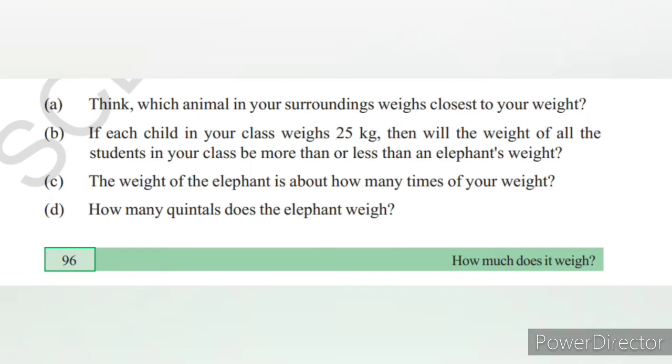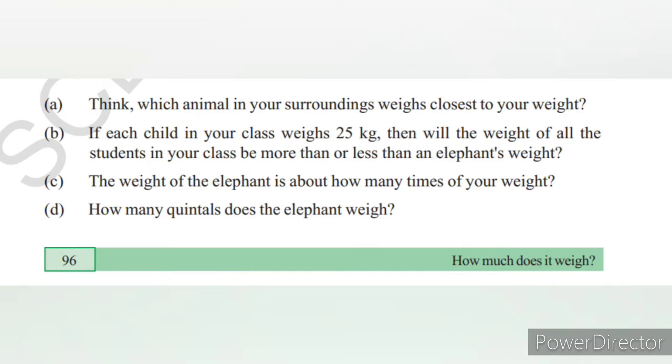A cow will be more. A dog will be around 25 to 30 kgs. So the dog is nearer to your weight.